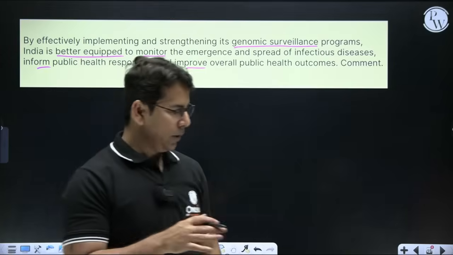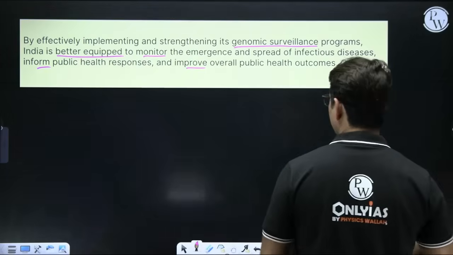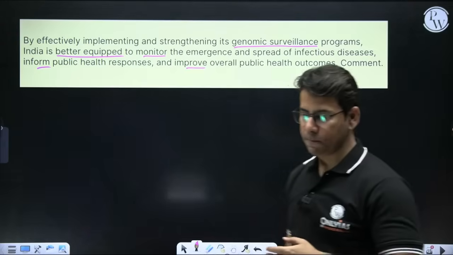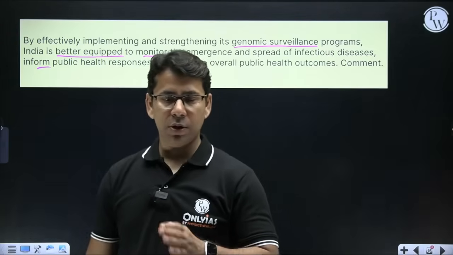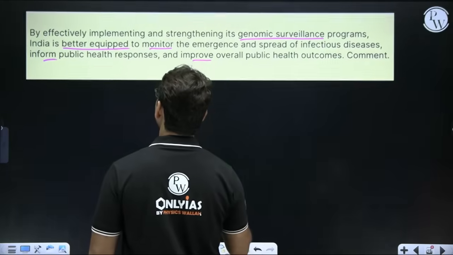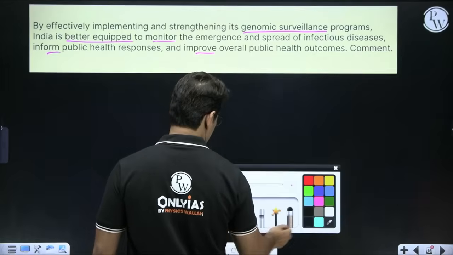Because the genomic surveillance word has been used over there, that we have to talk about. So first thing first, we have to define it. How to deal with that question?